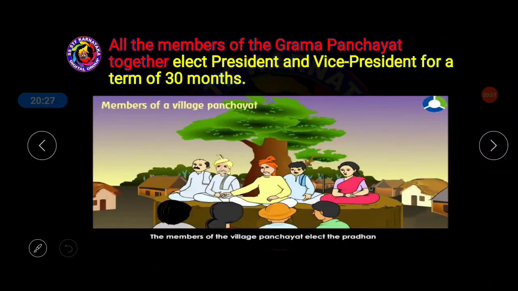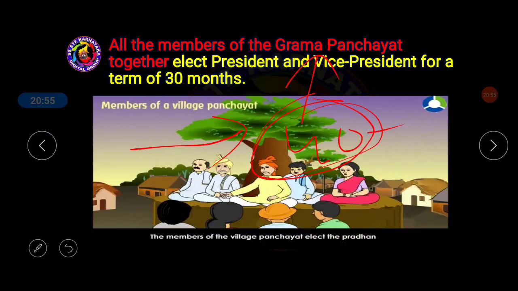Next one, all the members of the Gram Panchayat together elect the president and vice president for a term of 30 months. Let us say in one Grama Panchayat, totally 40 members are elected by all the people living in the village who have crossed 18 years. Now all these 40 members will be called Grama Panchayat members. And all these 40 members will elect one person as president of the Grama Panchayat and another person as vice president of the Grama Panchayat.